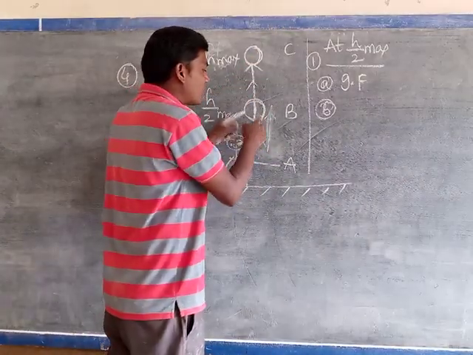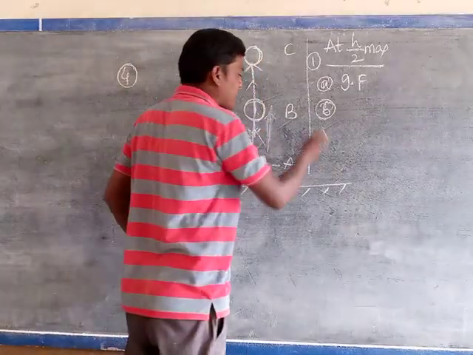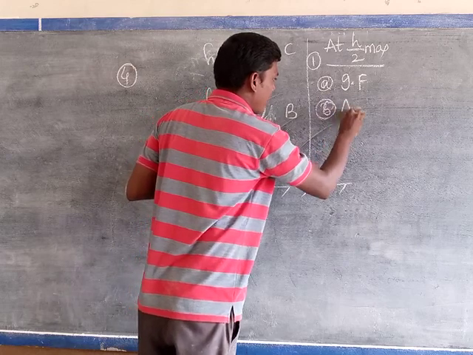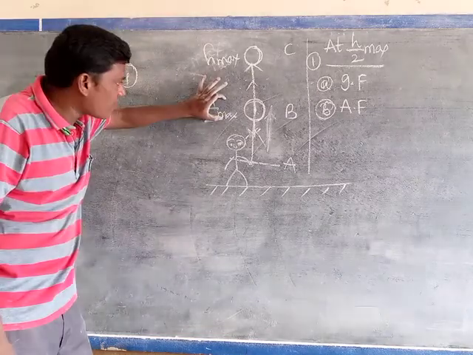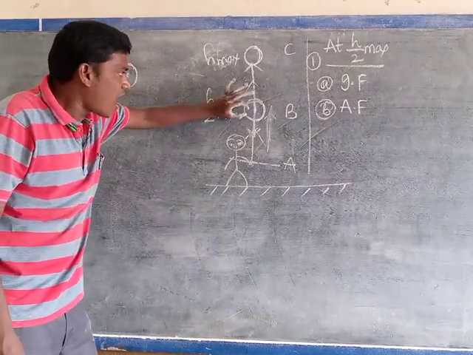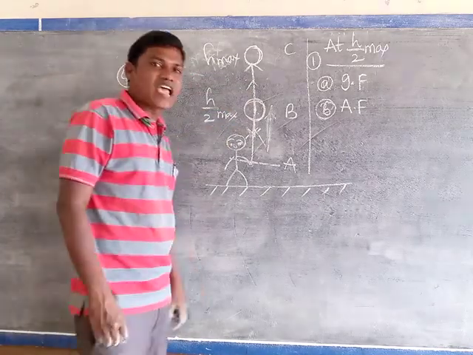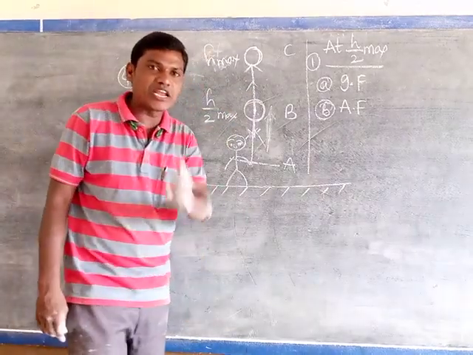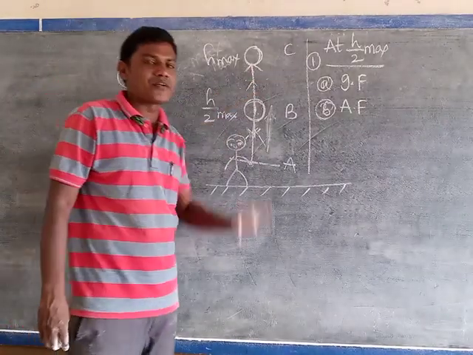That's why our applied force is acting on the ball vertically upward, and the gravitational force is acting vertically downward. Listen, at point B, or at half of the maximum height of the ball, our applied force is acting vertically upward, and gravitational force is acting vertically downward. Means mainly two forces are acting at point B: applied force and gravitational force.